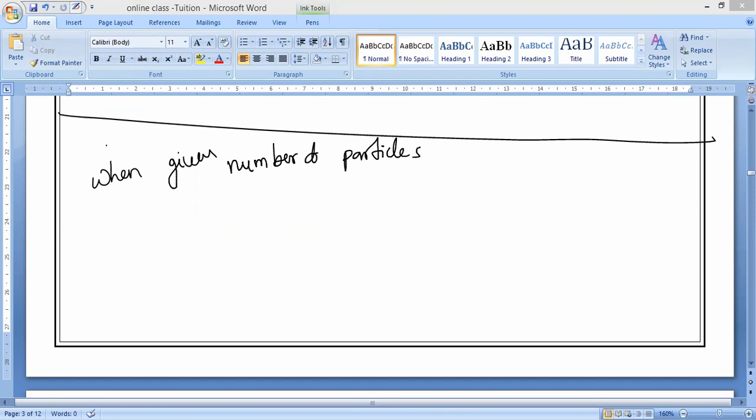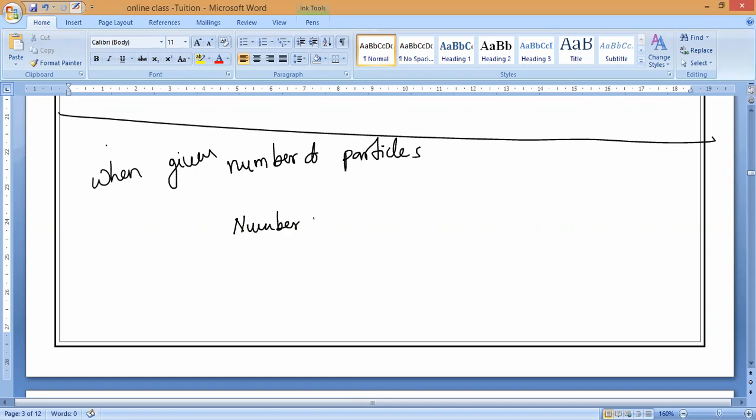So number of moles is equal to, or else you can write number of moles of atoms. Here also only atoms are given, so you can write atoms. For molecules, we'll study later. So number of moles of atoms is equal to the given number of particles